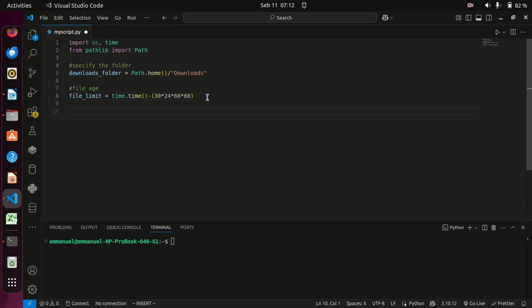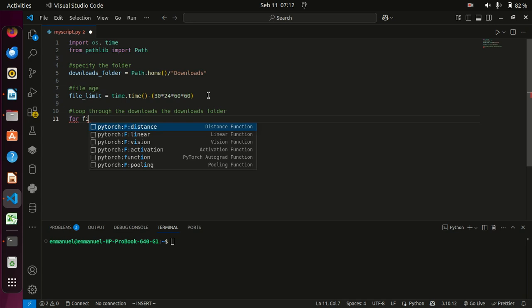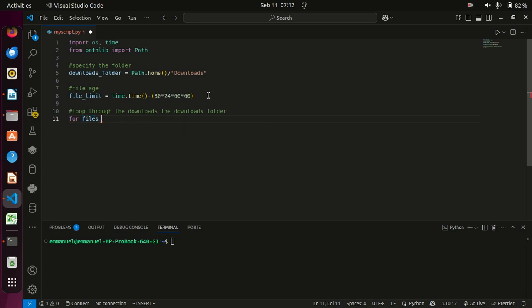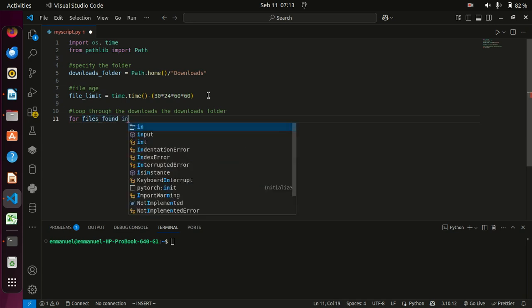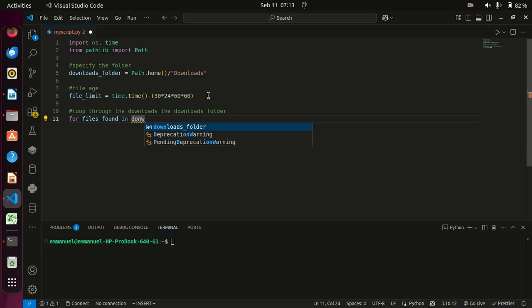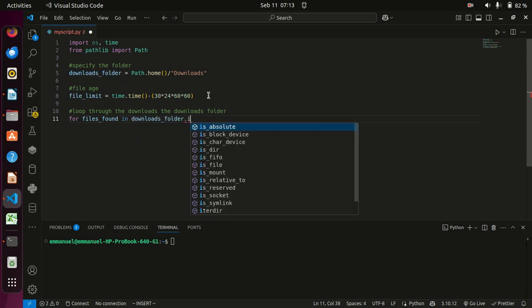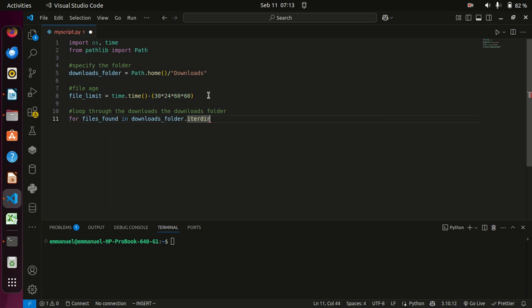Then I'll come back and create a loop through the downloads folder. So we shall use a for loop and we write it as for file_found in downloads_folder dot iterdir, which shall iterate through the whole folder like this.